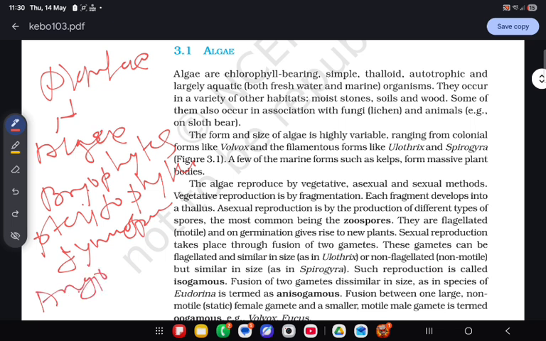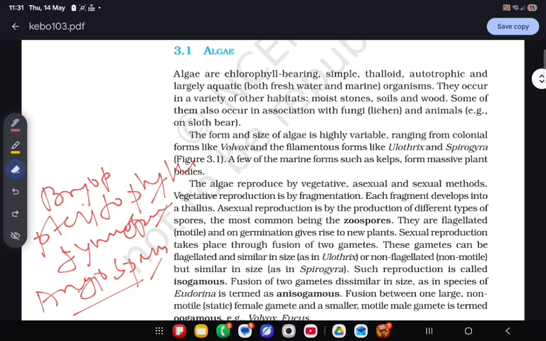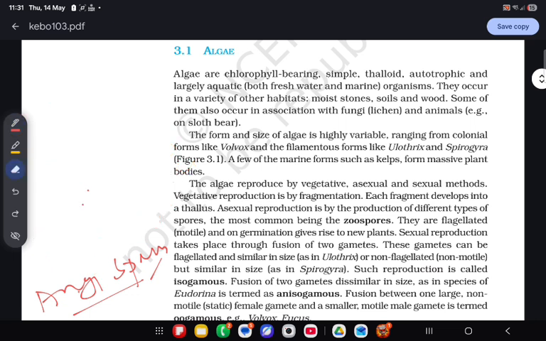Most of the plants come under this category, angiosperm. Clear? So we will discuss the five groups: algae, bryophyte, pteridophyte, gymnosperm and angiosperm. Now in this class we will discuss the algae.